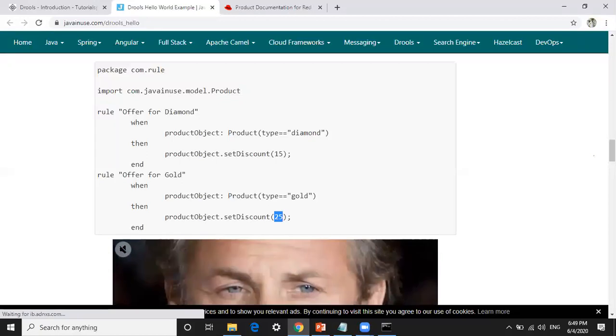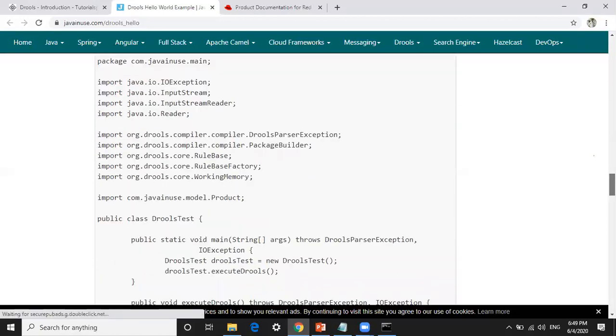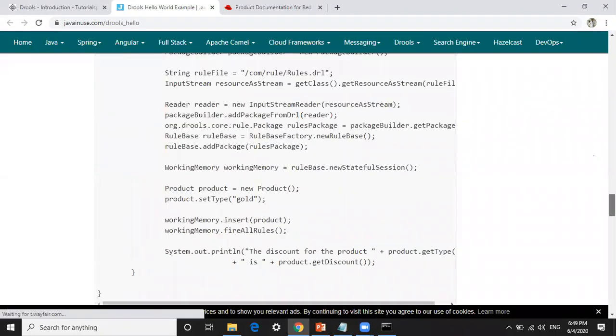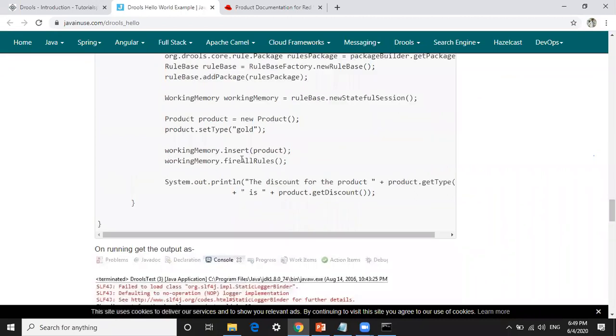So if you see the actual execution test class here, first we need to import the rules compiler, then rule base and working memory. Working memory is nothing but we need to set all the rules as well as facts.